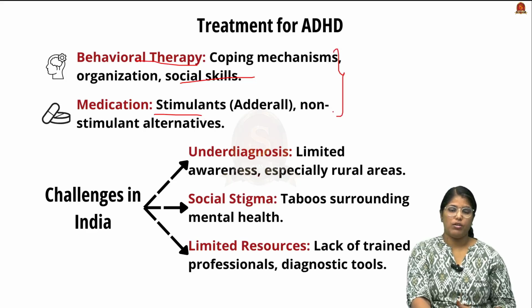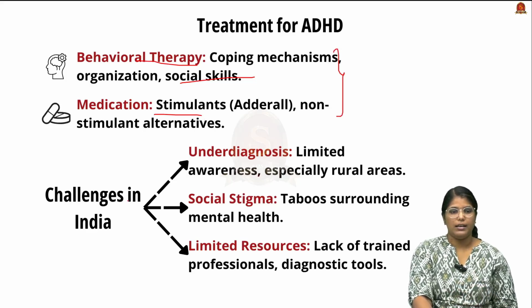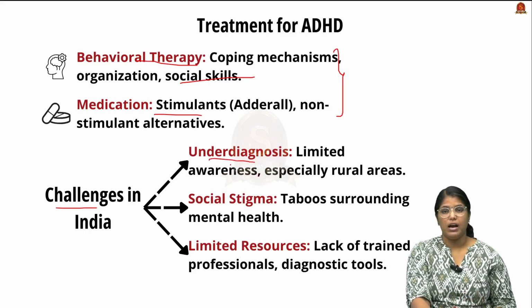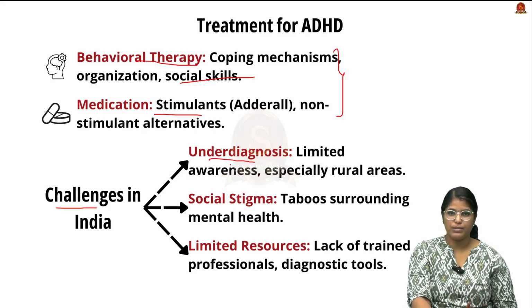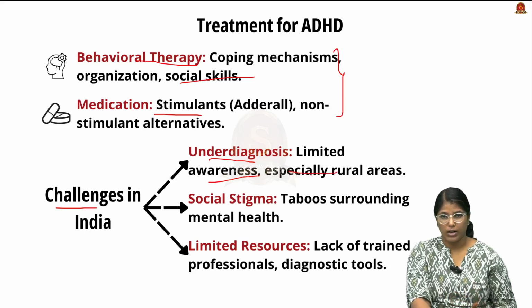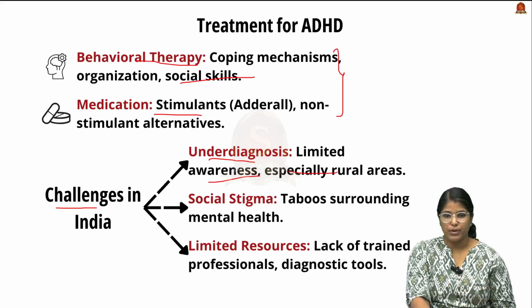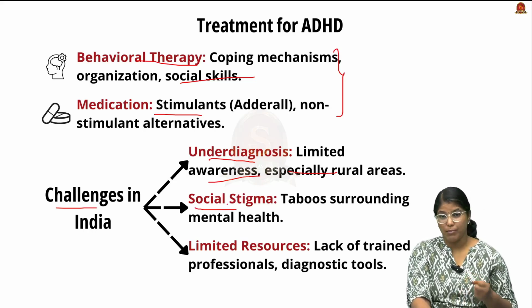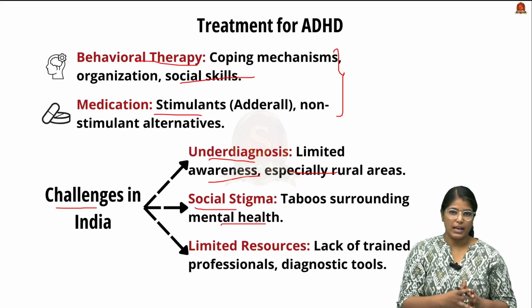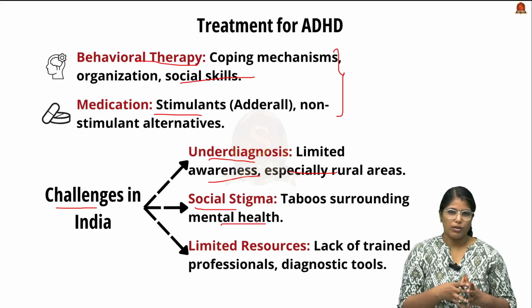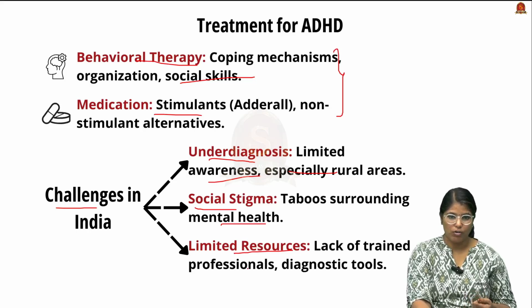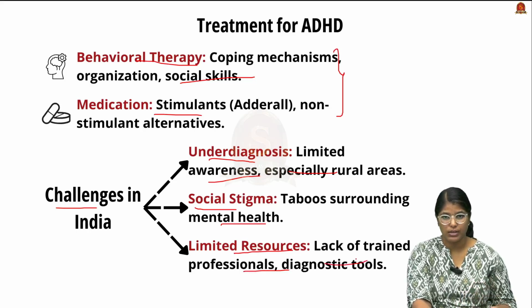All these depend on the degree of the disease, and we have challenges in India when it comes to ADHD. For example, we are underdiagnosing individuals with ADHD. There is a lot of limited awareness, and especially in the rural area, there is very limited awareness when it comes to ADHD, which leads to underdiagnosis. And there is also social stigma and taboo surrounding the mental health of the people. Right? This also hinders the recovery of the patients with ADHD.